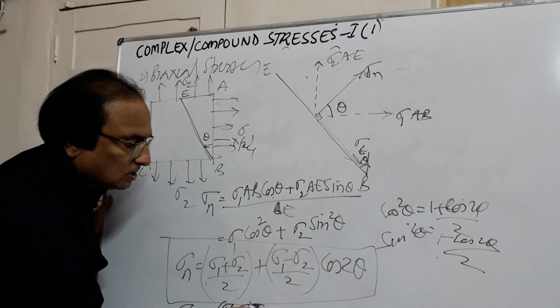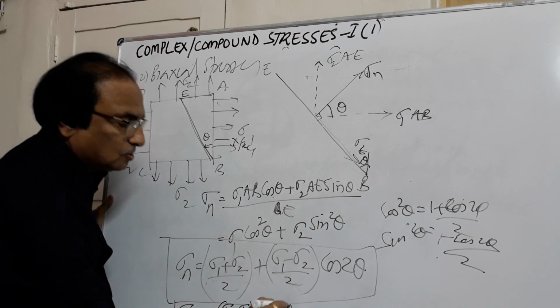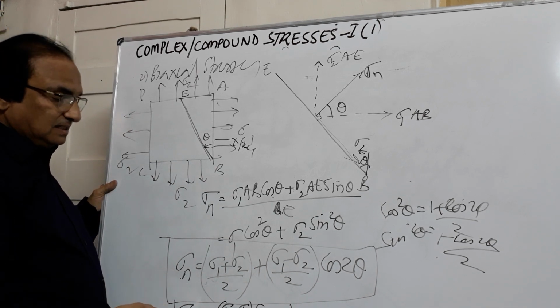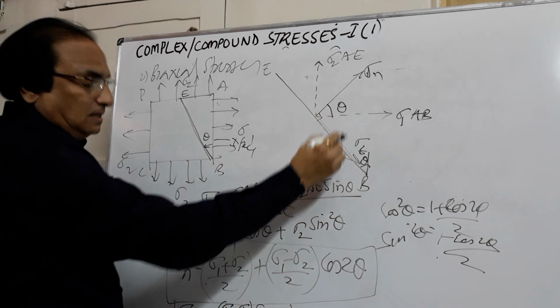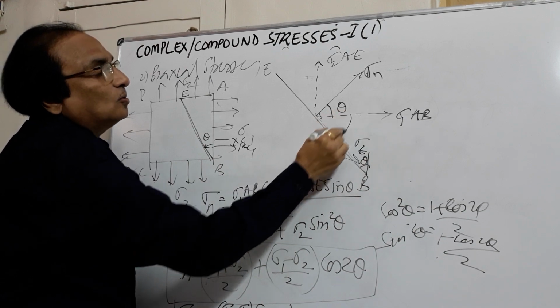Here it is cos 2 theta, here it will be sin 2 theta. So try to remember this formula. So you will be knowing normal stress and tangential stress on a plane making an angle. So here what I have done, if I want to find out this normal stress, sigma 1 AB, I'll have to go away from the angle.